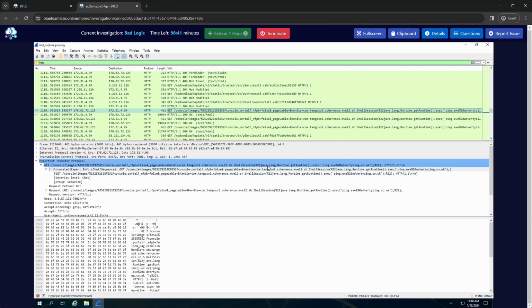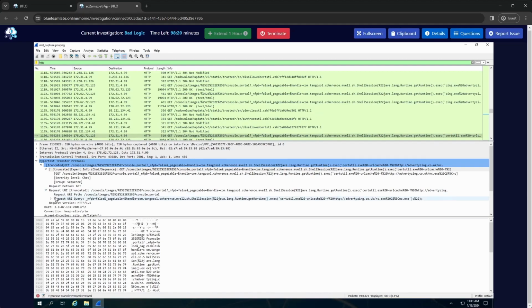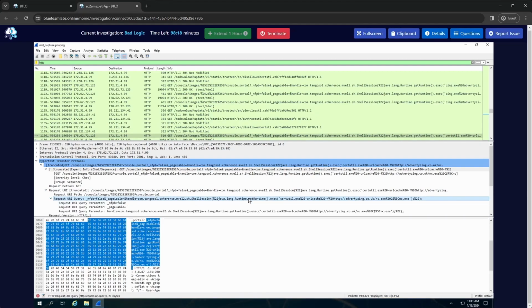From there, I see some, looks like directory traversal, like getting back to a folder it shouldn't get access to, then pinging advertising.co.uk. We saw that earlier. Looks like we might have a few questions answered in one go here. So another ping. That's grabbing netcat. Let's double check. Yeah, it is definitely grabbing netcat.